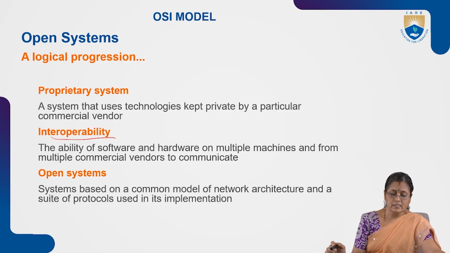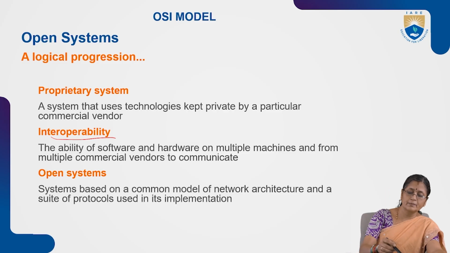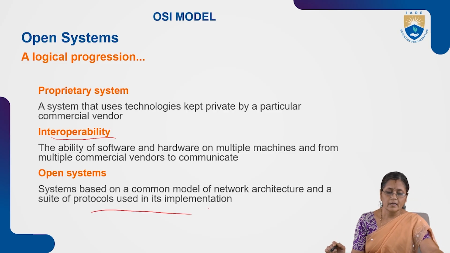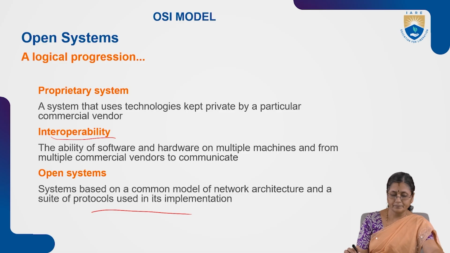It is a common, universal model of network architecture for everybody, and a suite of protocols consisting of different protocols used in its implementation. So how are these open systems implemented? With the help of the protocols.